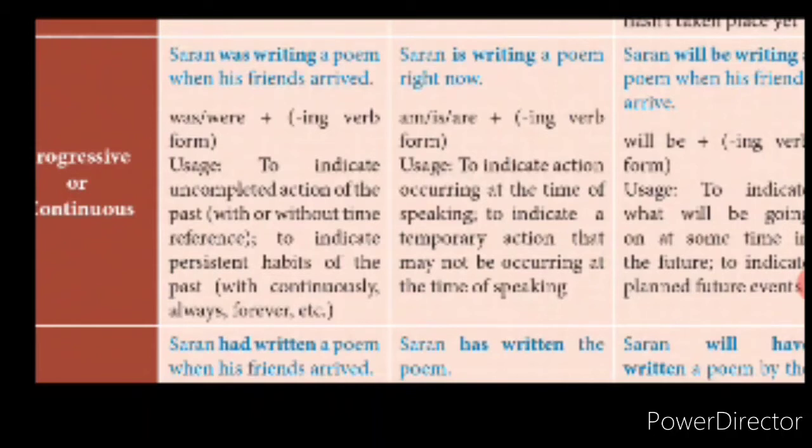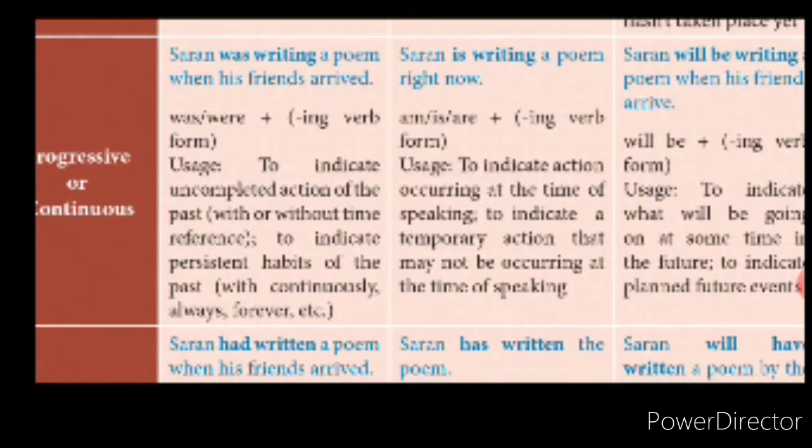Usage. To indicate an action occurring at the time of speaking. To indicate a temporary action that may not be occurring at the time of speaking. To indicate the action that is occurring at the time of speaking: when somebody is talking, if you want to mention something that is happening at that moment, then you will use this present continuous tense.